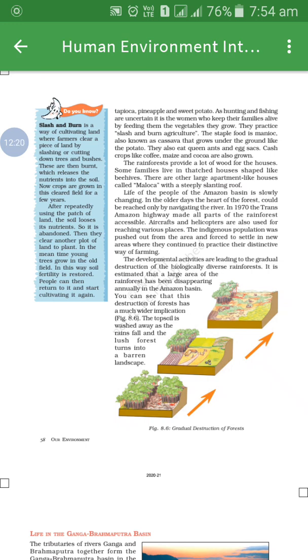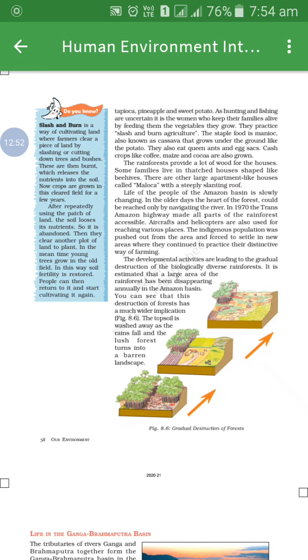You understood, no, students, that they slash or cut down the trees and bushes, and after that they burn that area. Why? Because it releases the nutrients into the soil, and so they can grow other crops in this cleared field for a few years.